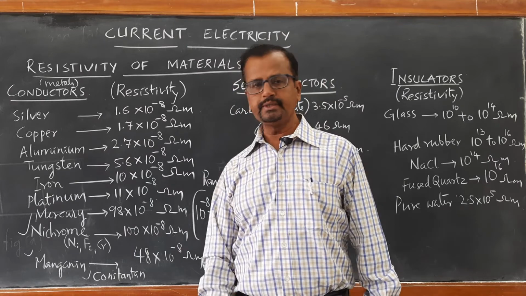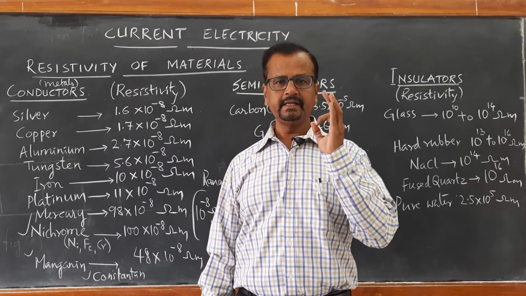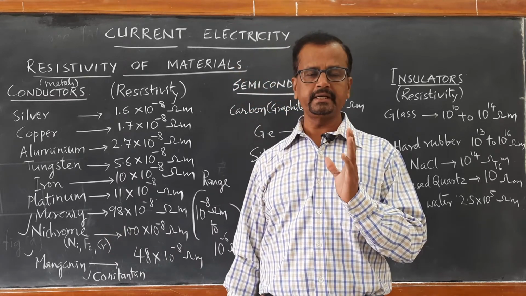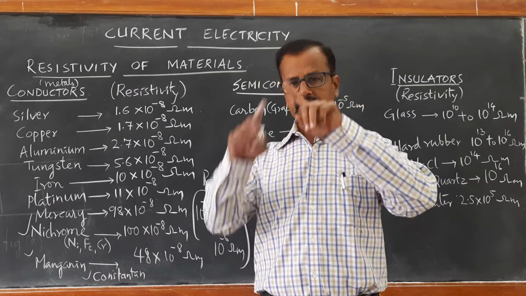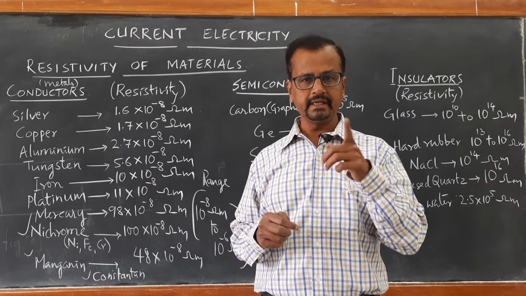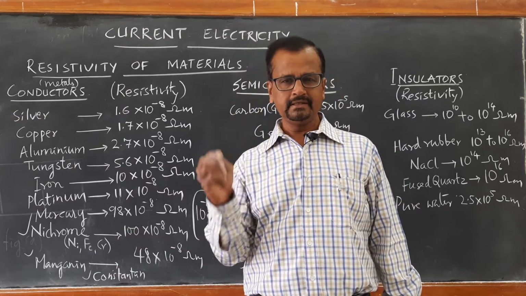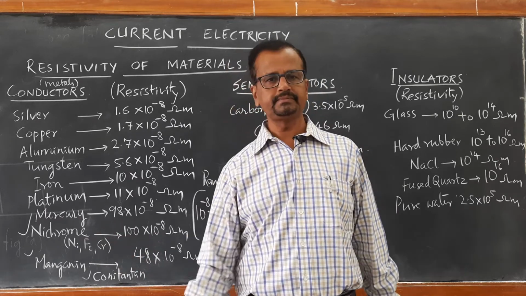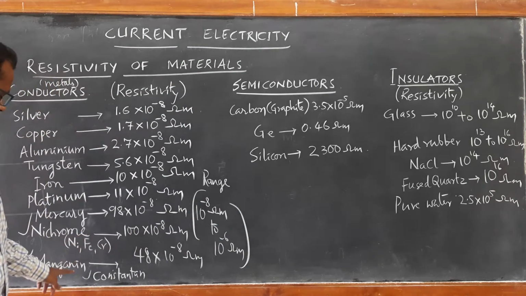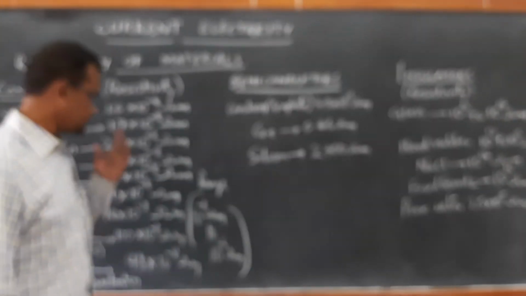And nichrome, as you know, is used as a heating element in the electric oven. It is also used as the heating element in the immersion rod in the electric geyser. The heating element that you might have seen, that spiral coil, is made up of nichrome, right? Nickel, chromium, iron alloy. These alloys have a slightly higher value of resistivity.